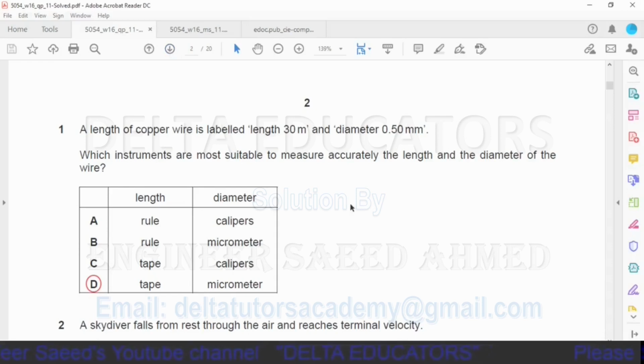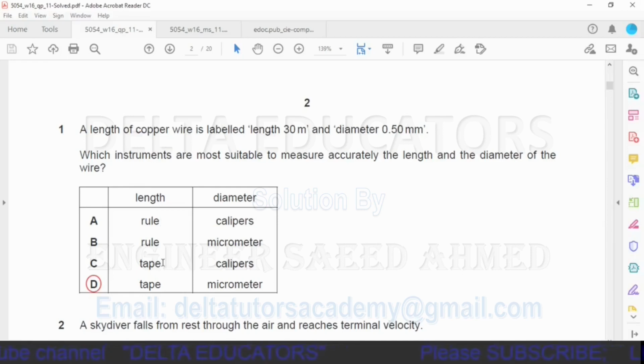A length of copper wire is labeled length 30 meter and diameter 0.50 millimeter. Which instruments are most suitable to measure accurately the length and the diameter of the wire? First we check what instrument we have to use to measure the length of the wire. It is given either we have to use a rule or we have to use a tape.